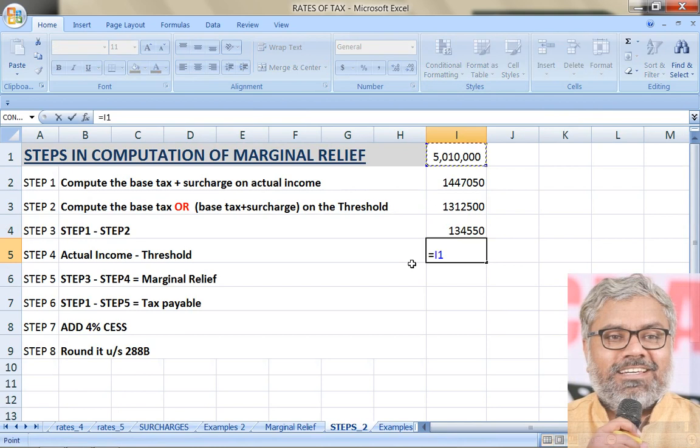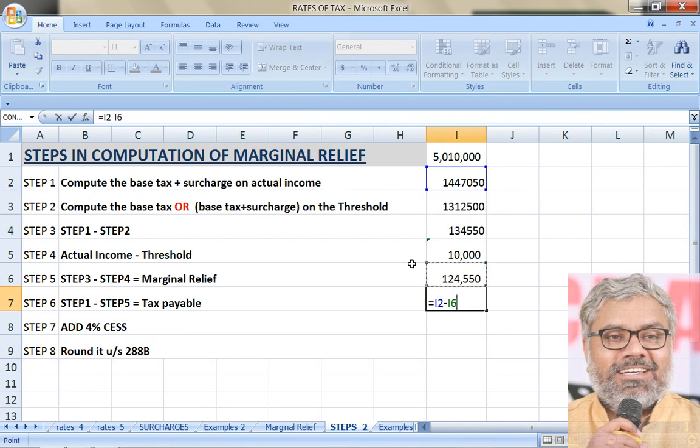Then we have step 4. That is actual income minus threshold. Actual income is 50 lakhs 10,000. How much is the threshold we are talking? 50 lakhs. So by how much the actual income has exceeded the threshold? That is by 10,000 only. That is step 4. Then what is marginal relief? Step 3, what we have calculated, minus step 4. This is marginal relief. That is 1,24,550.